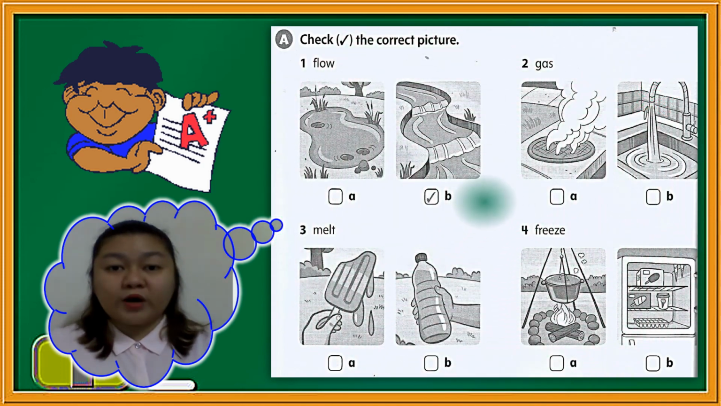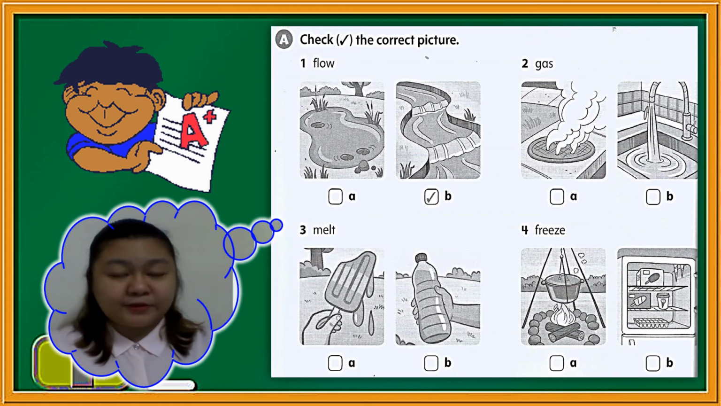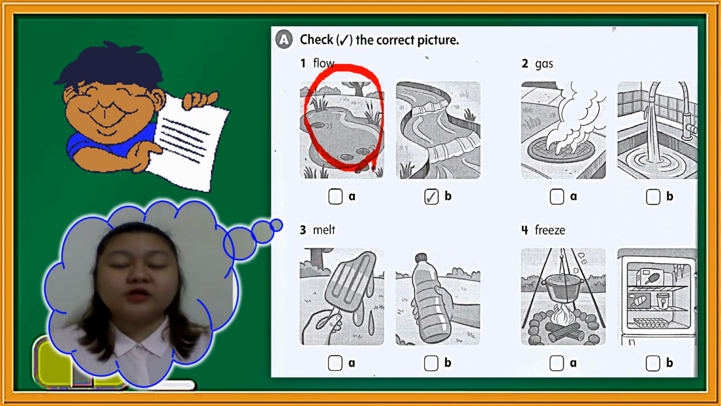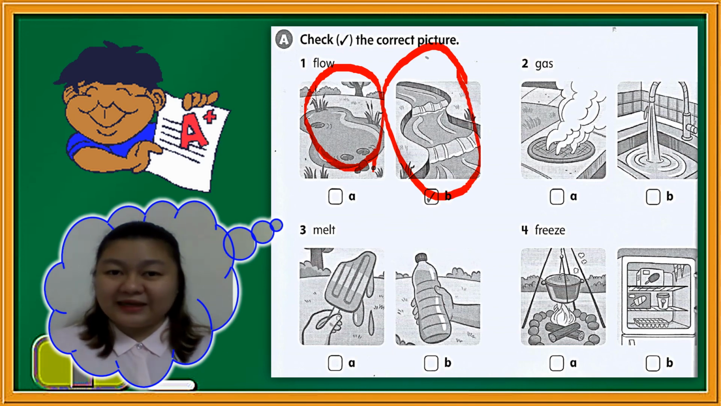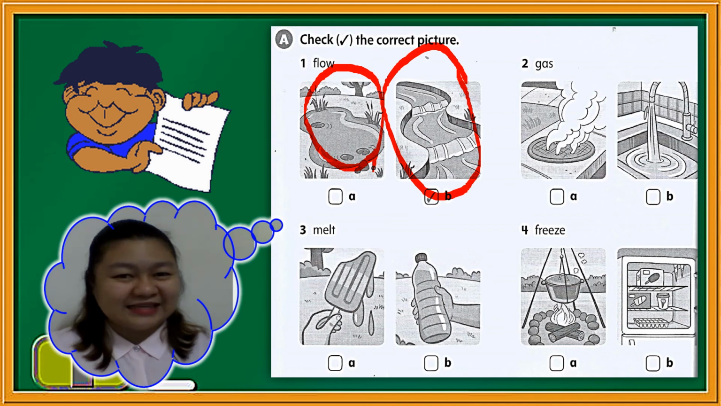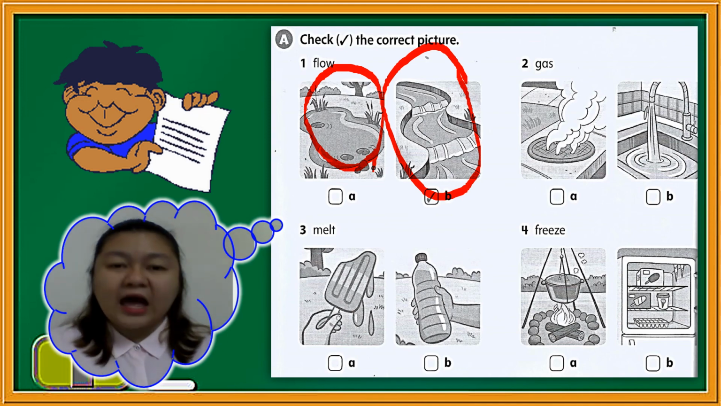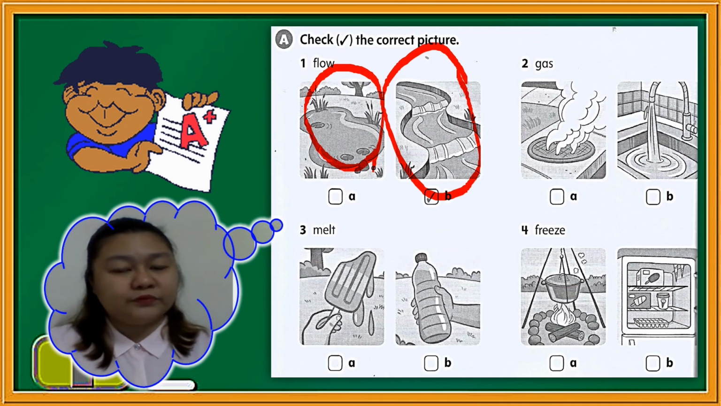So, on your workbook, page 20, letter A, check the correct picture. For example, in number 1, we have the word flow. Which of these two pictures is showing flow? Letter A or letter B? Yes, it's letter B.